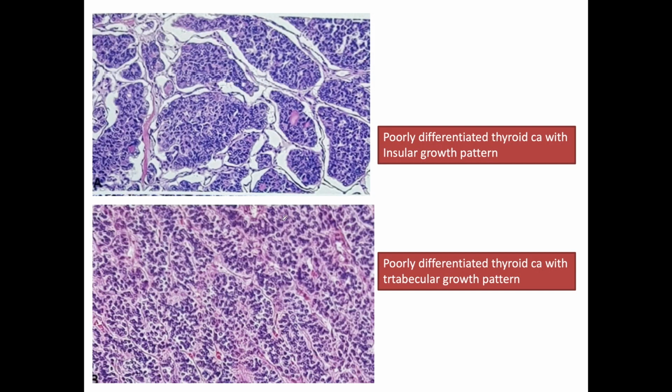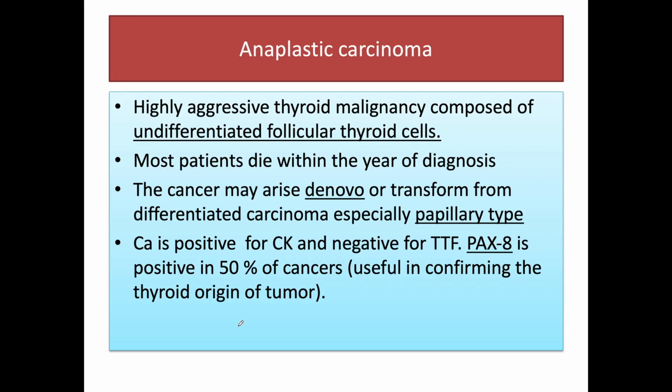This is a histological picture of poorly differentiated carcinoma with insular pattern of growth, and this picture shows trabecular pattern of growth without the presence of nuclear features of PTC. Then comes the anaplastic carcinoma. This is a highly aggressive thyroid malignancy composed of undifferentiated follicular thyroid cells. Most of the patients die within a year of diagnosis, and this cancer may arise de novo or transform from pre-existing differentiated carcinomas, especially papillary type.